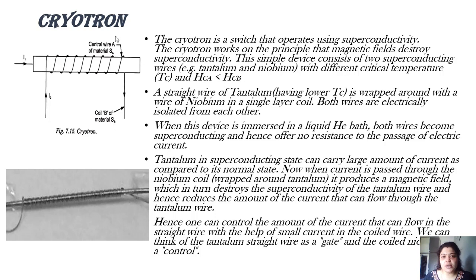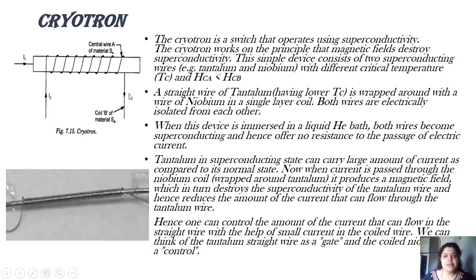Suppose there is a short circuit in our place. You are using an electronic appliance and suddenly it malfunctions. You might have noticed that only one of the MCBs trips. Suppose you are using a television and there is some issue with it. The MCB connected with the television will trip. Trip means it will pass that excess current to ground. So this is how a basic cryotron works.